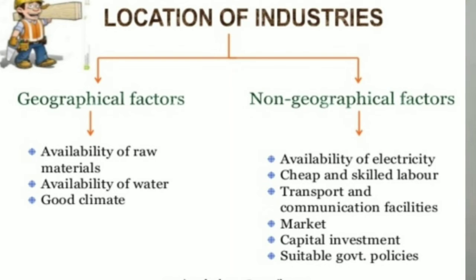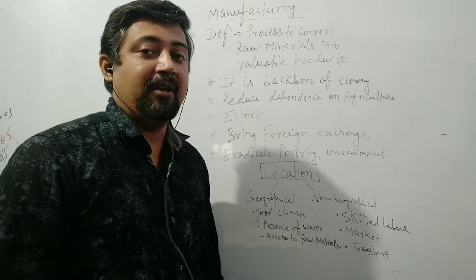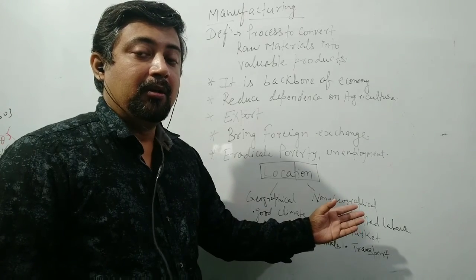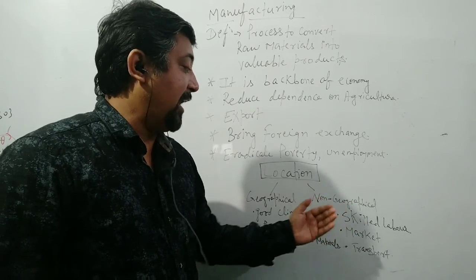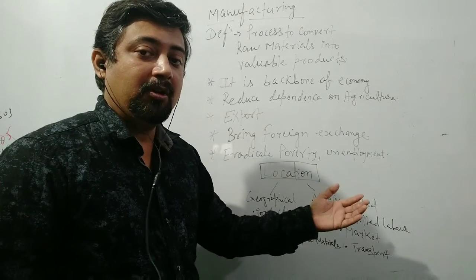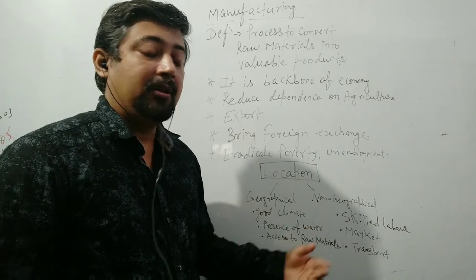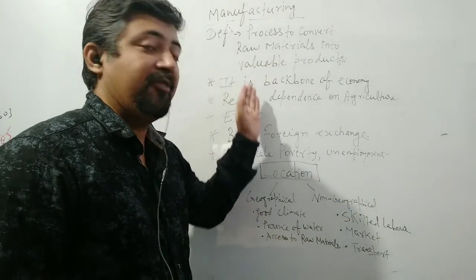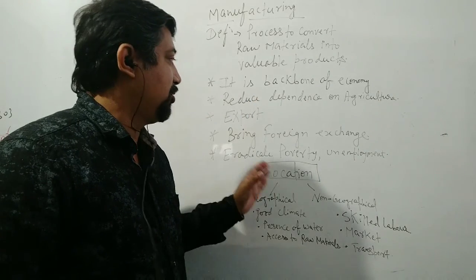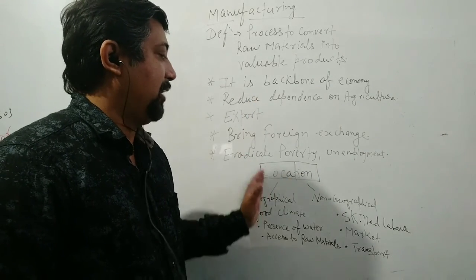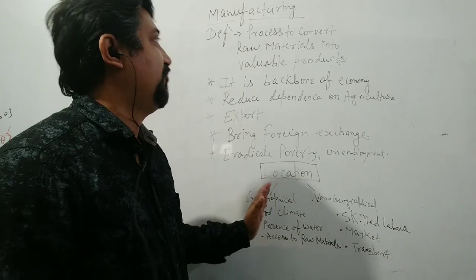Now come to the non-geographical factors. Of course, in the non-geographical factors, three points are very valid. These are very important: skilled labor is required, a market should be there so that the product can be sold easily, and the third one is that a transportation system should be available to carry the product forward for export or to carry the raw materials towards manufacturing units. So we understood that location is also very important and it has been categorized under two points.